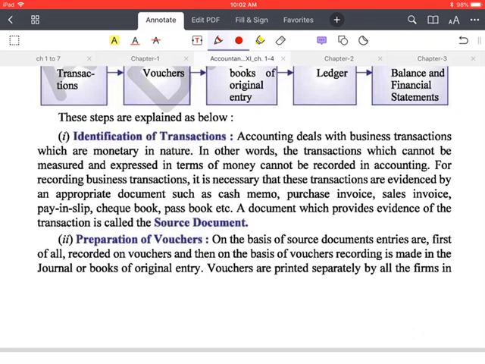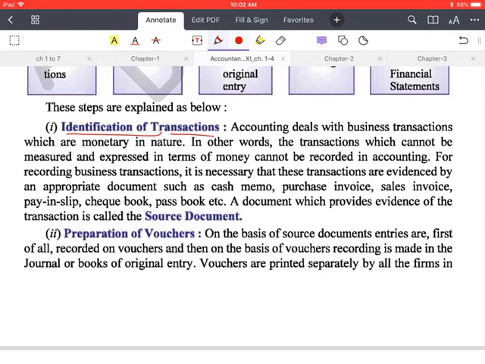So in the first step, this is identification of business transaction. Accounting deals with the business transactions which are monetary in nature. We have already studied that only those transactions which can be measured in terms of money will be recorded in the books of accounts.